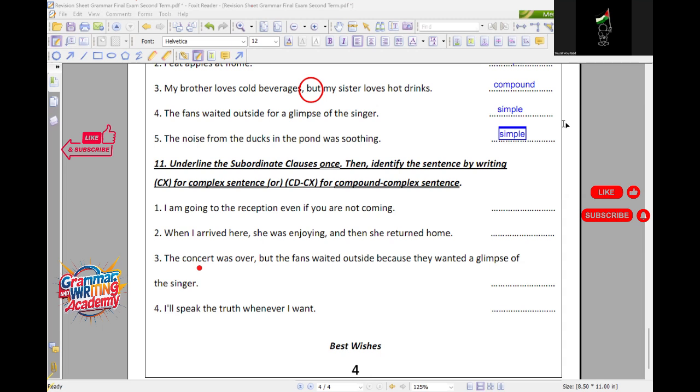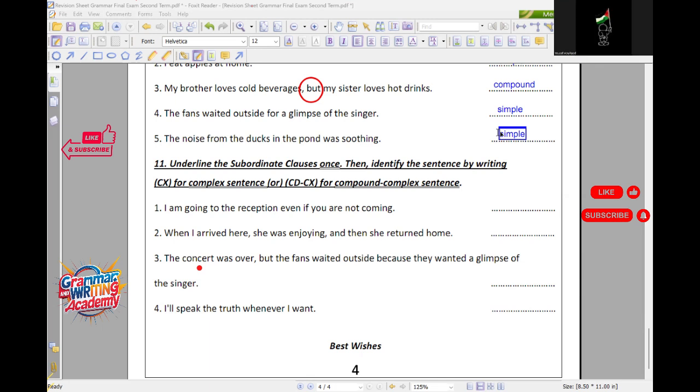In this question, my dear boys, you have to pay attention to the conjunction that you have in the sentence. If you have only a subordinating conjunction or a relative pronoun, you're going to have a complex sentence. But if you have a subordinating conjunction or a relative pronoun, and in the same sentence you have either a semicolon or a comma with a coordinating conjunction, you have a compound complex sentence. Okay, the first one, Yusuf, and the second one too.